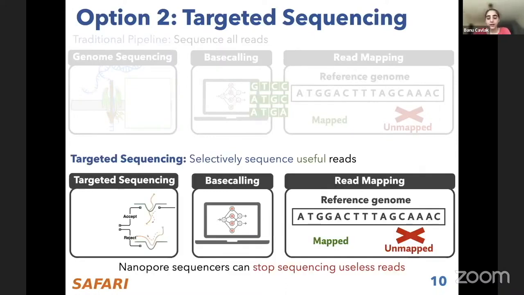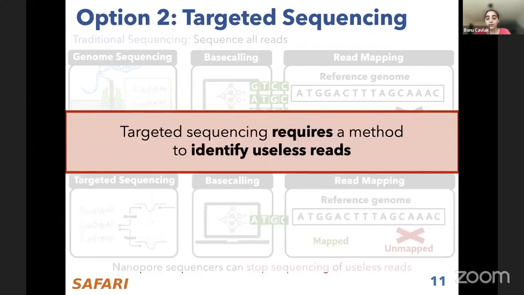For this, we add a step in the sequencing part where we identify if the read is going to be useful, and if it's not, the nanopore sequencers can stop the sequencing of the useless reads by rejecting them from the pore. As you can see, the rejected ones are stopped and the accepted ones are fully sequenced and then sent to the base calling step. But this requires a method to identify which reads are useful and which reads are going to be useless.